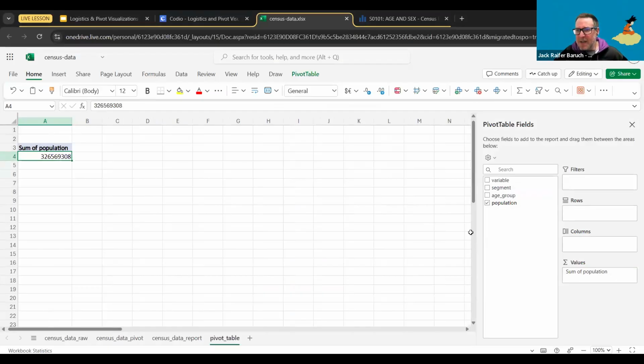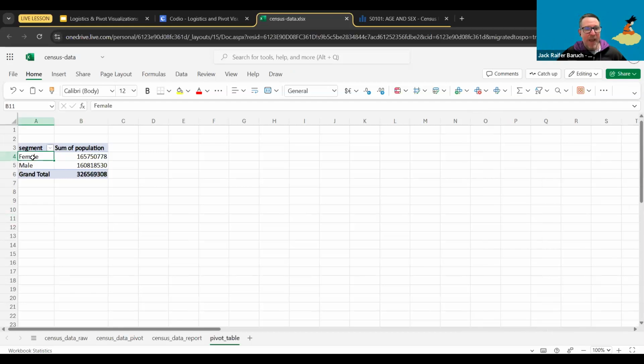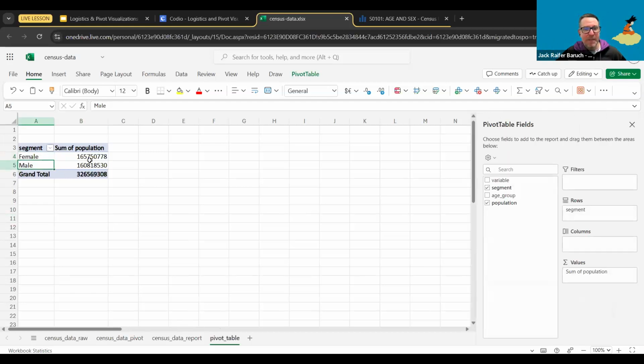But that's not the only thing that I want. I actually want to see the segment. So I'm going to take the segment and drop it over in columns. And ta-da! Now I magically have a table that tells me how many males and how many females there are by the number of population. And of course, I get a grand total.